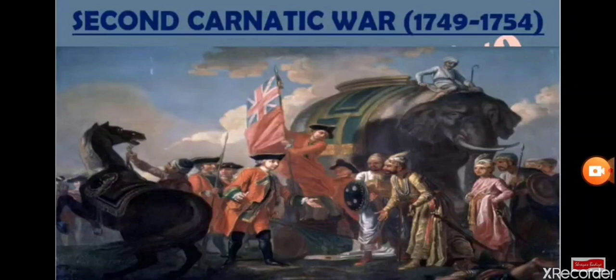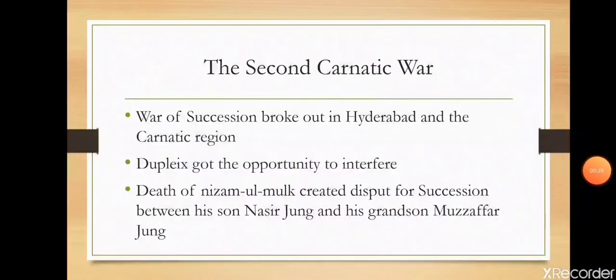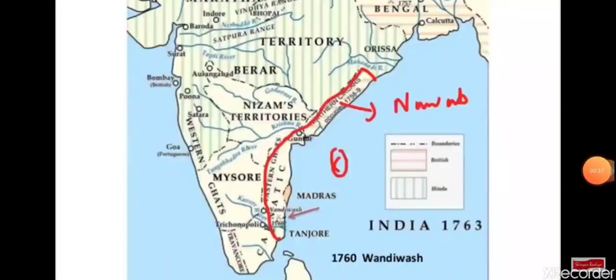It started in the year 1749 and it ended in 1754. The War of Succession broke out in Hyderabad and the Carnatic region. Now, let me show you which regions in India are known as Carnatic regions. Here is the map of India, and in this you can clearly see the red line on the Eastern Ghat side. This is also known as Coromandel Coast. So, this region is known as Carnatic region.